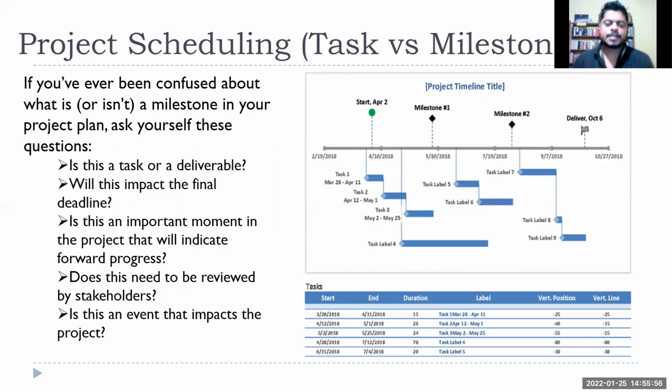Then, is there an event that impacts the project? Like I said, whether this event will have an impact on your final outcome. At the end, our goal is that we need to achieve that final end goal, your MBA degree, let's say, right? If I miss one milestone, let's say the first semester exam, you delayed or could not give it due to a certain personal problem, will that impact your final milestone? Maybe yes, right? So that is something you have to think of in terms of milestones.